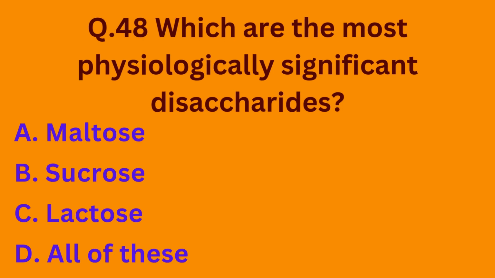Question number 48. Which are the most physiologically significant disaccharides? Option A, maltose; option B, sucrose; option C, lactose; option D, all of these. So basically all of these are the most physiologically significant disaccharides. So the correct option is option D.